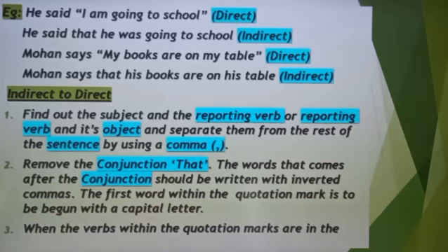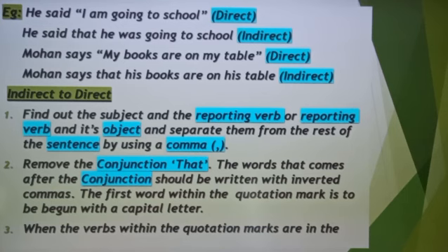Now, second type of conversion, it is indirect to direct. What are the rules we should follow? First one, find out the subject and the reporting verb and its object. Separate them from the rest of the sentence by using a comma. Second, remove the conjunction that. The words that come after the conjunction should be written within inverted commas. The first word within the quotation marks is to begin with a capital letter.